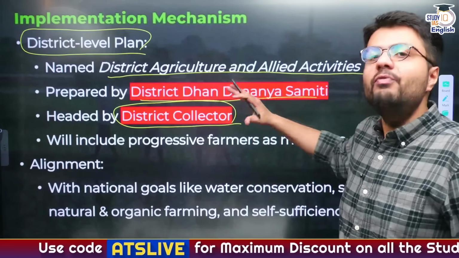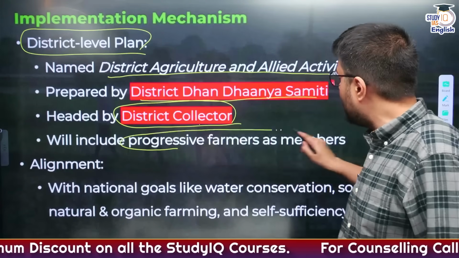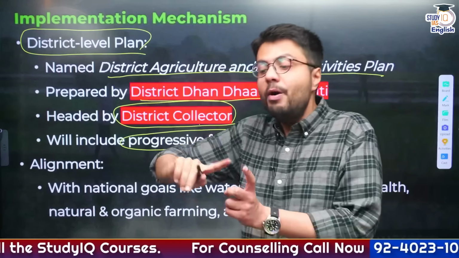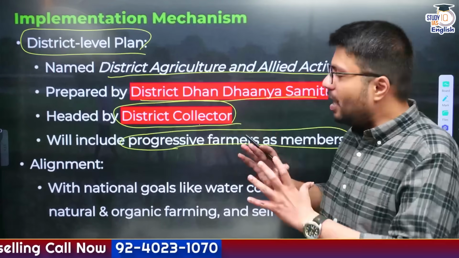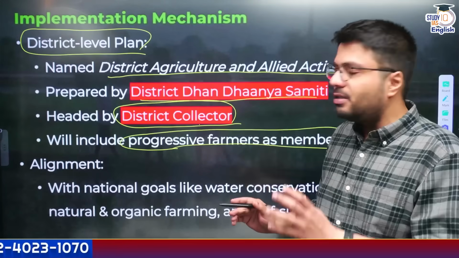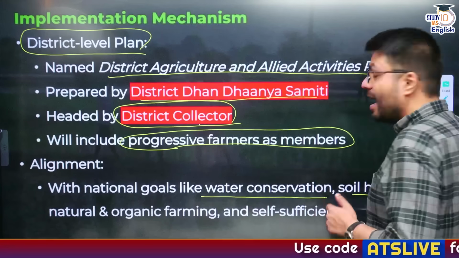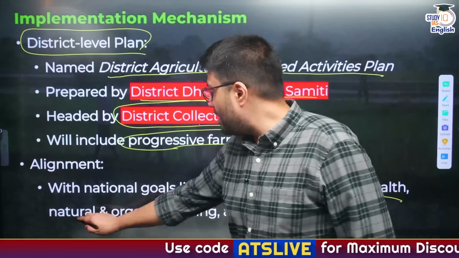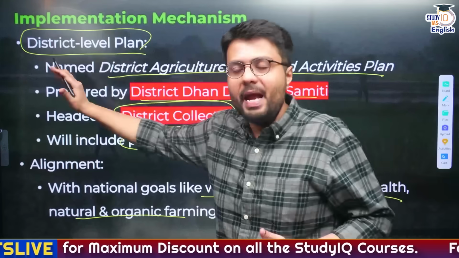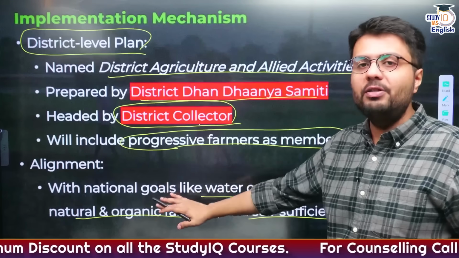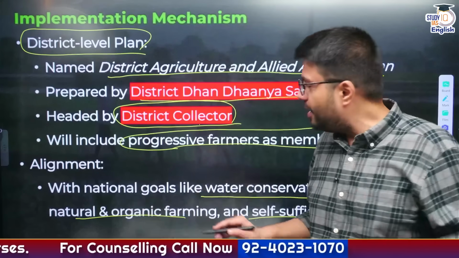And this Samiti, which is a form of committee headed by district collector, it will also include many of the progressive farmers as their members, because they will provide adequate advice to this committee and help them form district level plans. Now the original intention of the government to form these plans is to help these plans align with national goals like water conservation, ensuring good soil health, natural and organic farming, as well as self-sufficiency. So these plans would be made taking care of all these aspirations, all these goals that the government has already set.